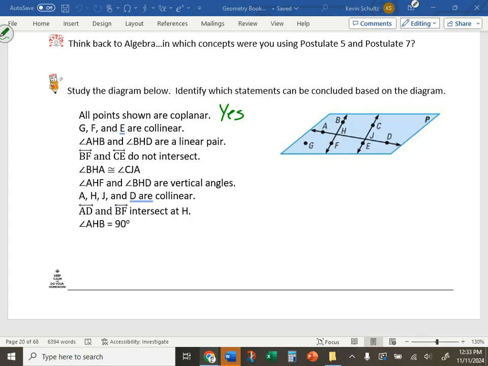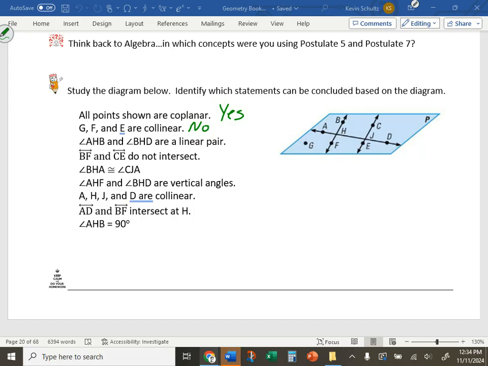Because how many points do you need to make a line? Two, right? So if it only said G and F, yes, because that's just two points. If it only said F and E, yes, that's two points. But adding that third point in there, we don't know whether or not they are collinear points.